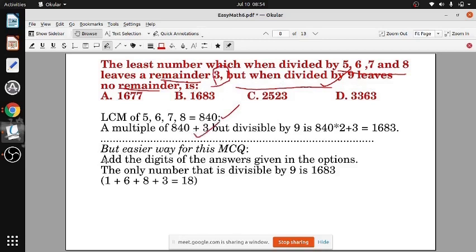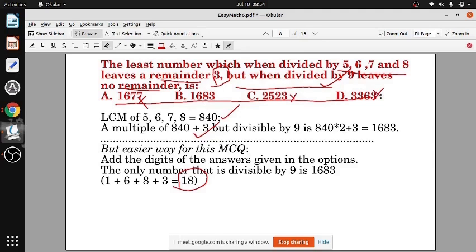But there is an easier way. Only one number is divisible by 9. For 9, you add the sum of the digits. For this one, 1 plus 6 plus 8 plus 3 is giving you 18. For the others, it will not be a multiple of 9. 1 plus 6 is 7, 7 plus 7 is 14, 14 plus 7 is 21, that is 3, it won't be divisible by 9. 2 5 2 3, 2 plus 5 is 7, 7 plus 2 is 9, 9 plus 3 is 12, this also won't be divisible by 9. 3 3 6, 6 6 12 15, this also won't be.